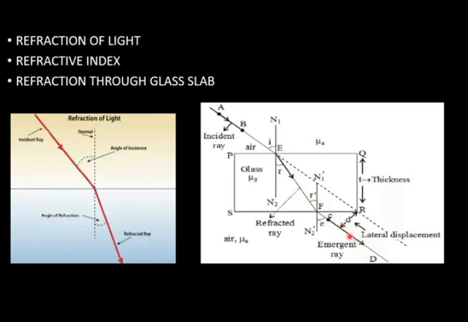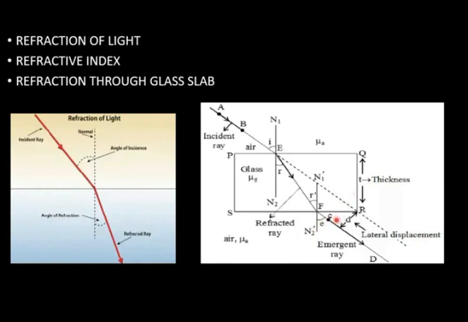So emergent ray is parallel to the original path of incident ray. Here angle i is angle of incidence, this is angle of refraction, and this is angle of emergence. Here this distance is called lateral displacement. Only the path will shift, it will not change.